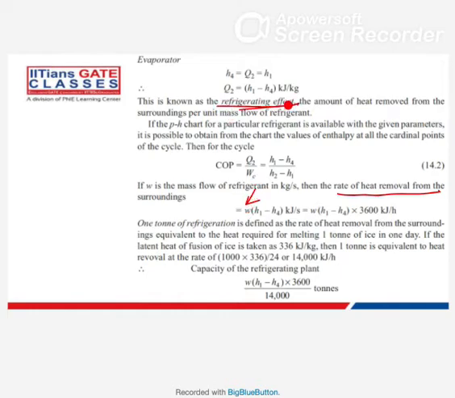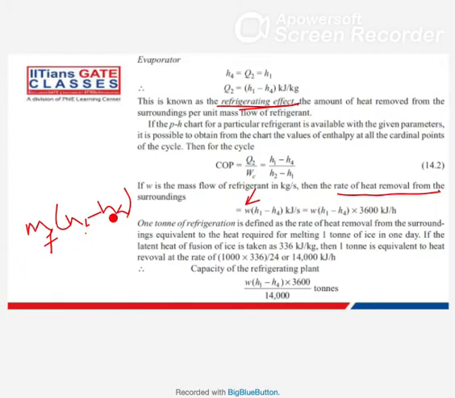Now the refrigerating effect is per unit mass, but in a numerical if they are asking what is the refrigeration effect in terms of kilowatt, then you should use mass flow rate of this refrigerant multiplied by H1 minus H4.